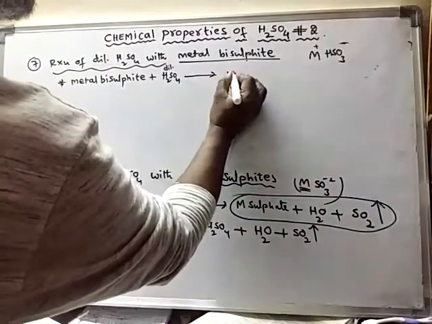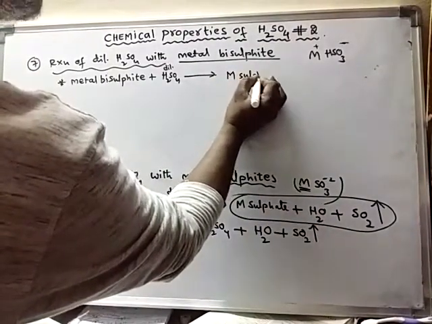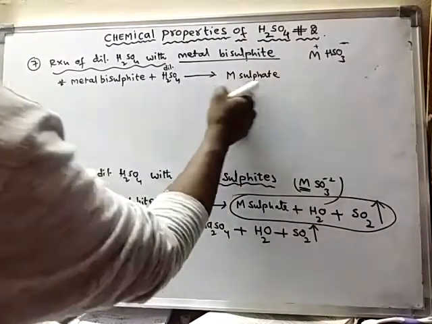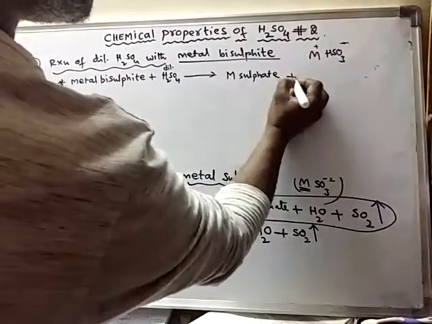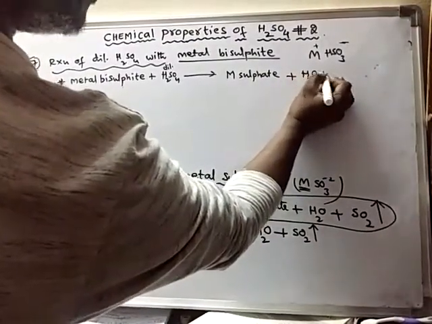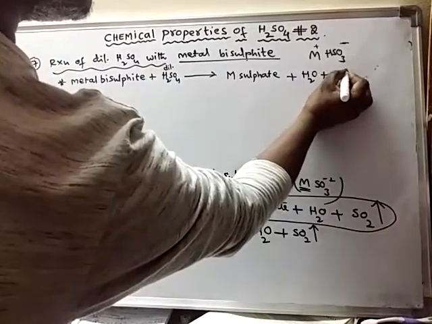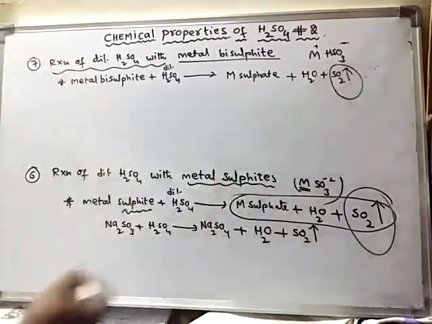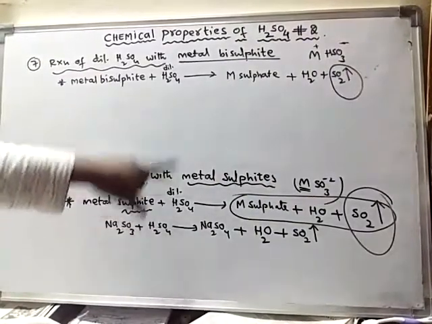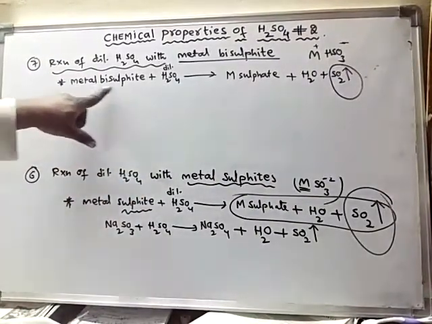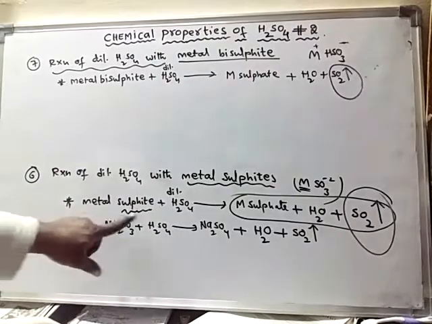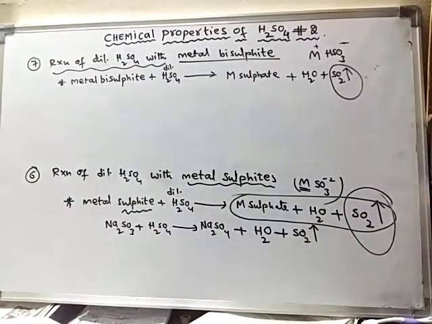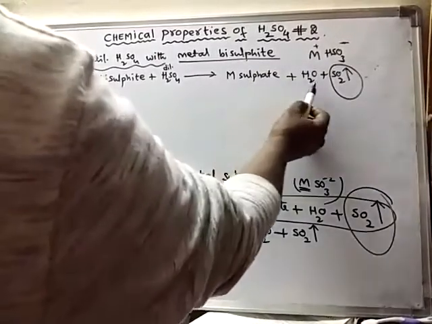It forms metal sulfate (M sulfate means metal sulfate), water is formed, and also sulfur dioxide gas is liberated. That means this sulfur dioxide gas is liberated when dilute sulfuric acid is reacted either with metal bisulfite or else with a metal sulfite. In both cases, sulfur dioxide is liberated along with the metal sulfate and water.